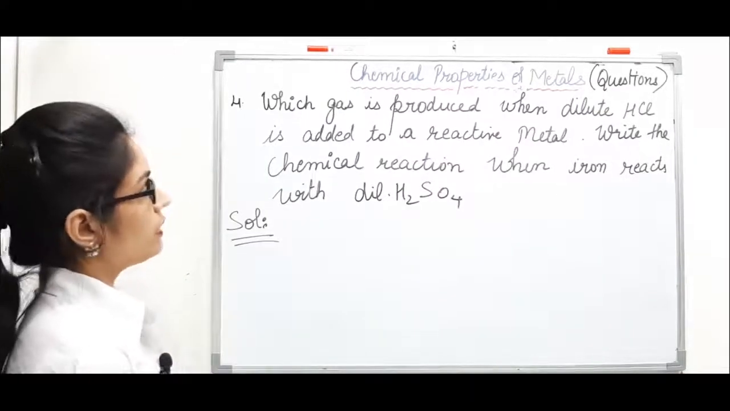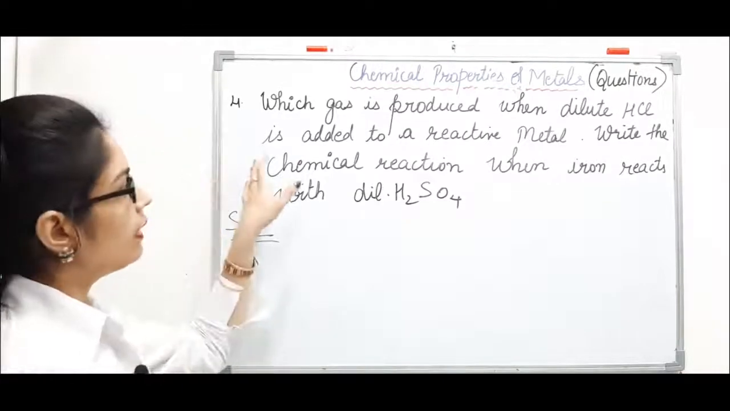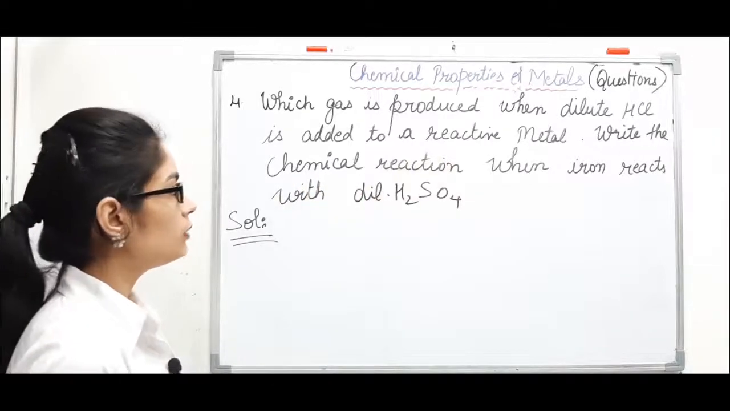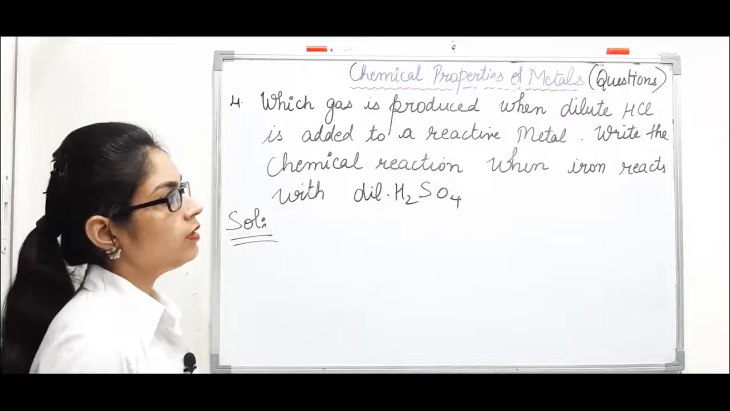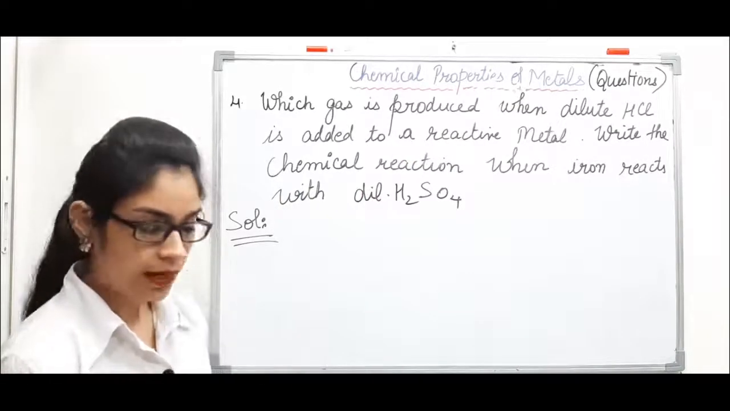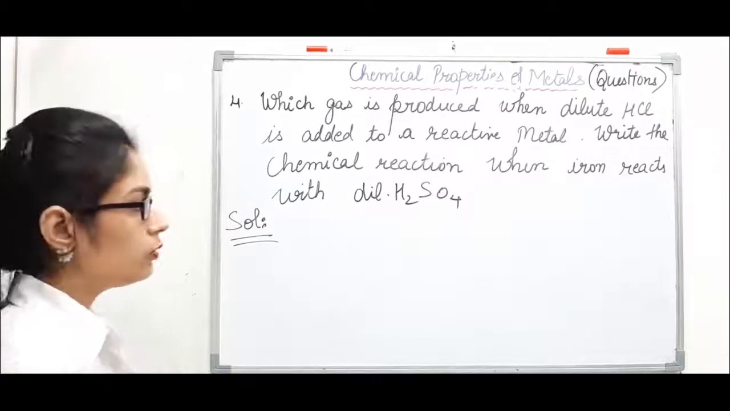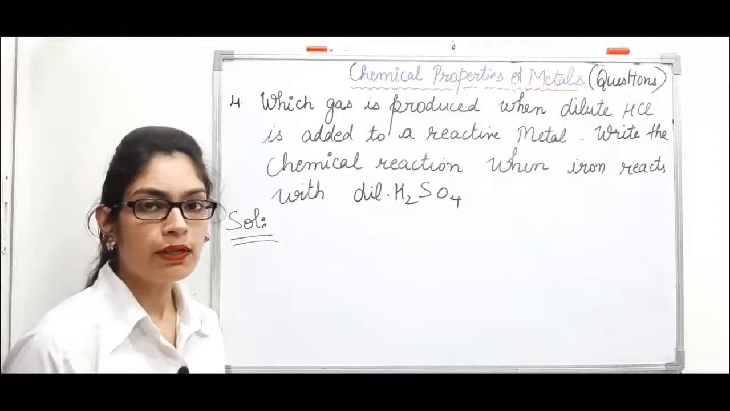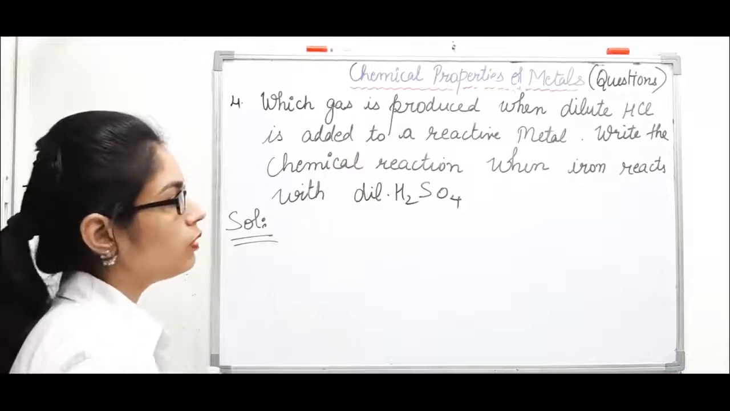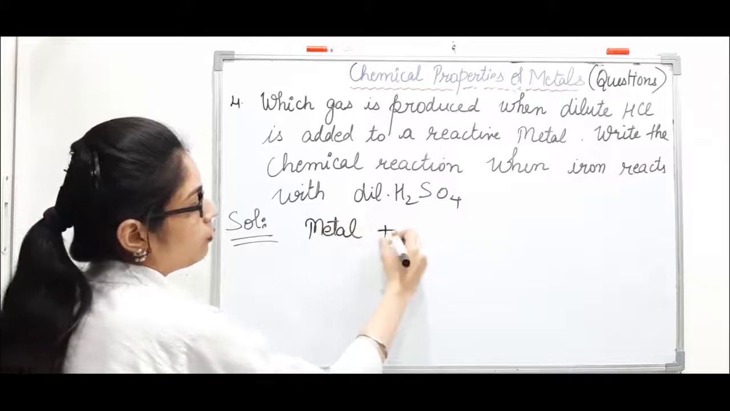The next question is, which gas is produced when dilute HCl is added to a reactive metal, and write the chemical reaction when iron reacts with dilute sulfuric acid. So basically the question is asking about metals reacting with acids. First of all, let's write the general chemical reaction. If we know the general chemical reaction, then we will be able to write both parts of the answer. Two parts are there. So if we add a reactive metal with acid,